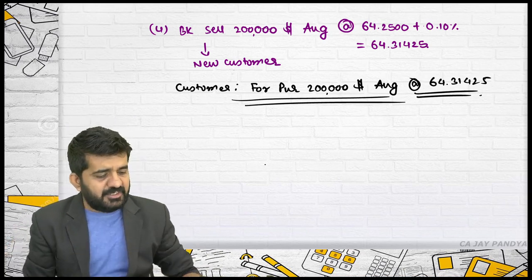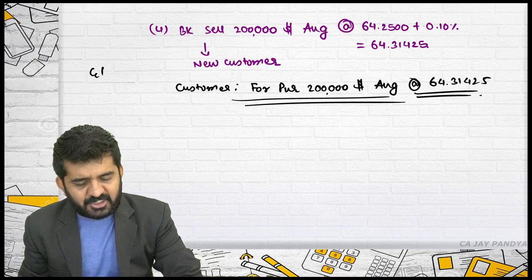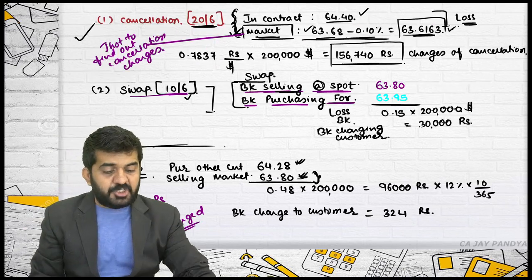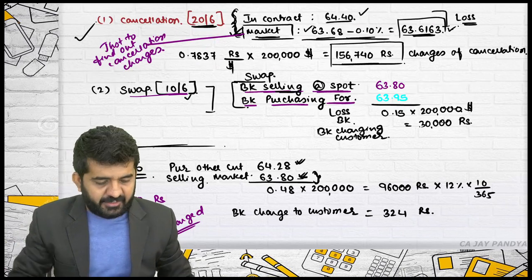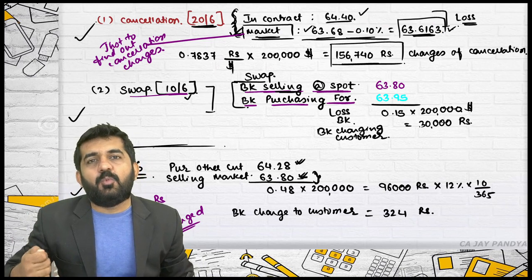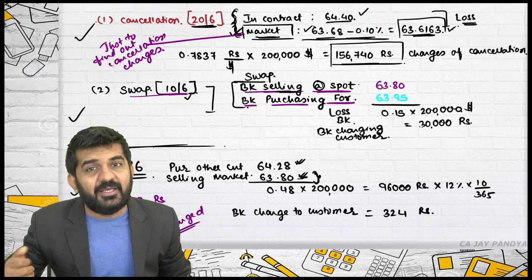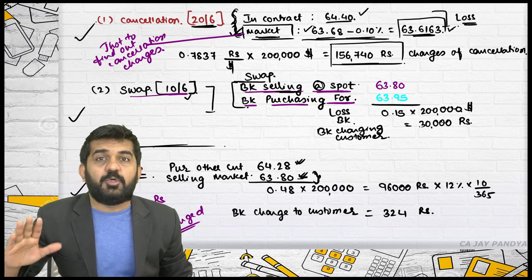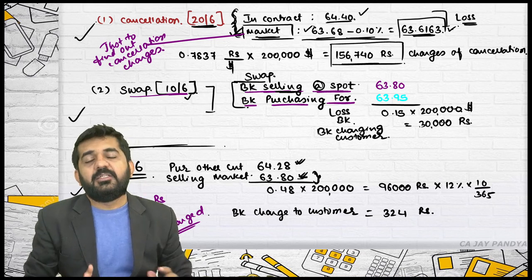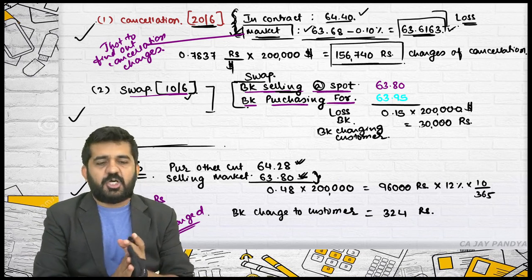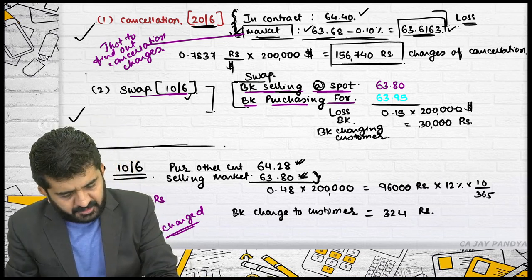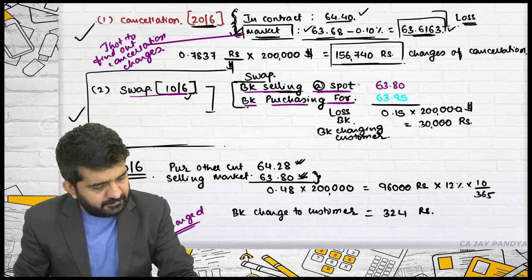This is just the extension. This portion is only the cancellation of the contract. Sir, we didn't do this in the last lecture because the cancellation was not actually happening after maturity. It was happening on maturity or before maturity. After maturity, this is the thing which will be charged by the bank. The most difficult portion in this particular case is this.